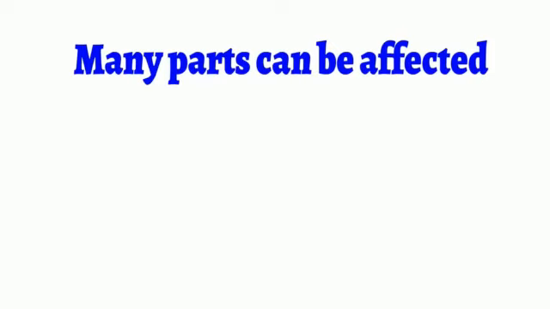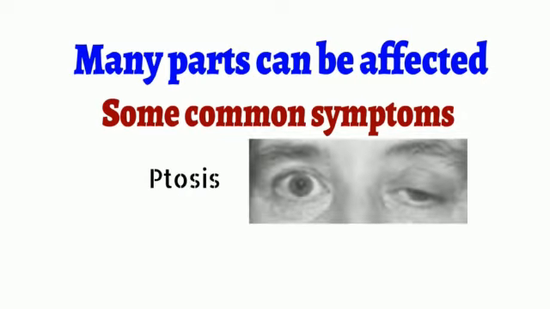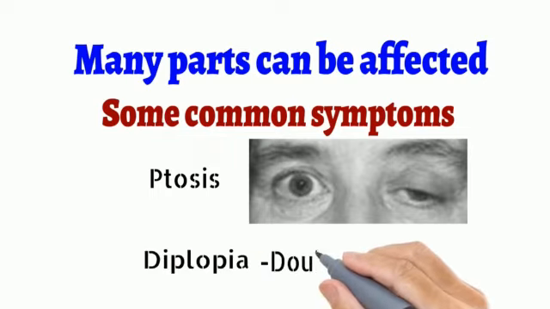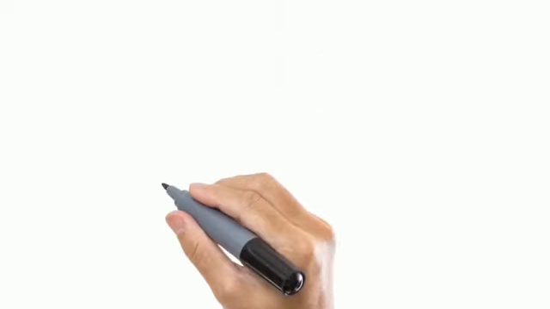Many parts of the body can be affected in myasthenia gravis. There are some common symptoms which are observed in every case. First is ptosis, that is drooping of the eyelid, and second is diplopia, that is double vision. This happens due to weakening of the ocular muscles, those that control the movement of the eye.